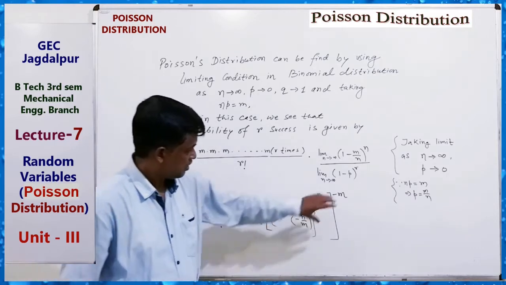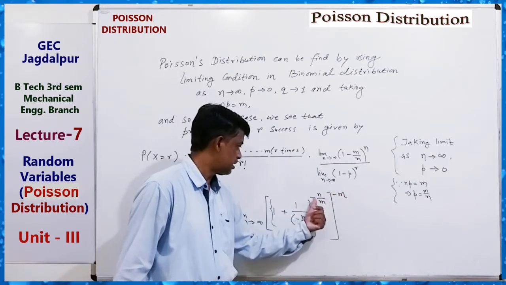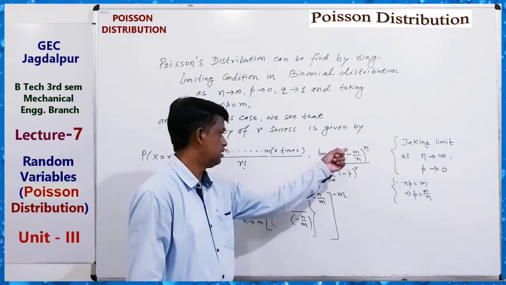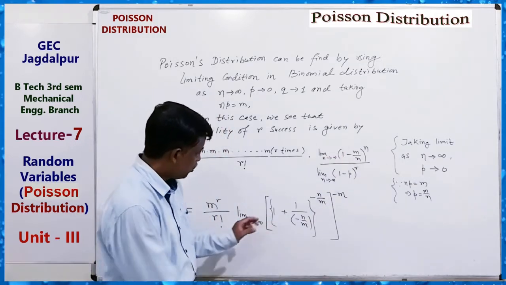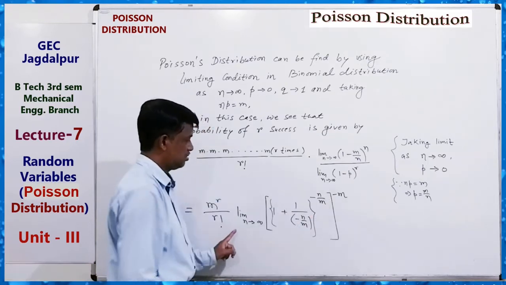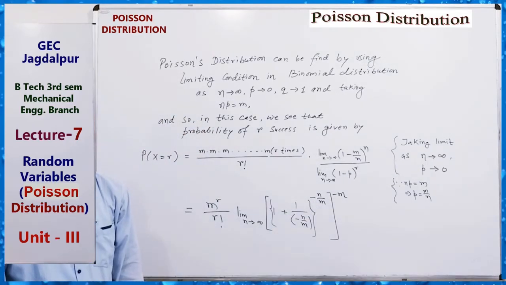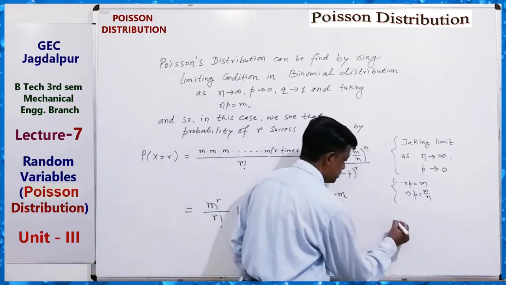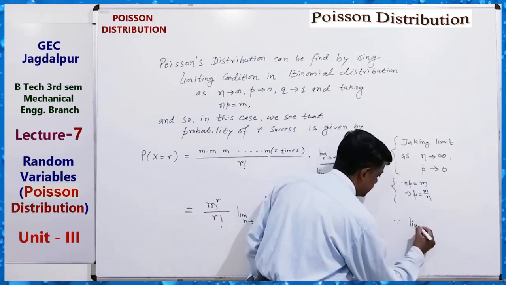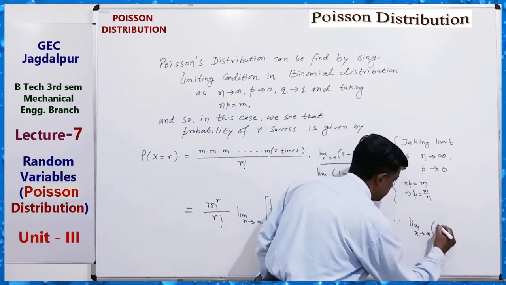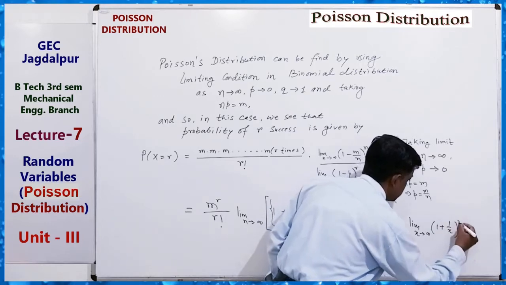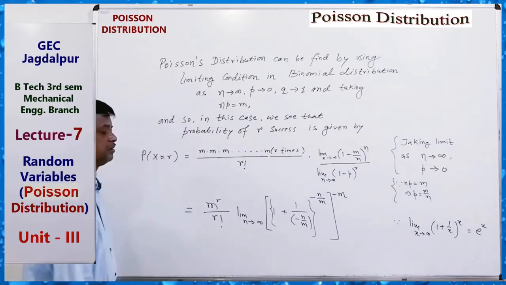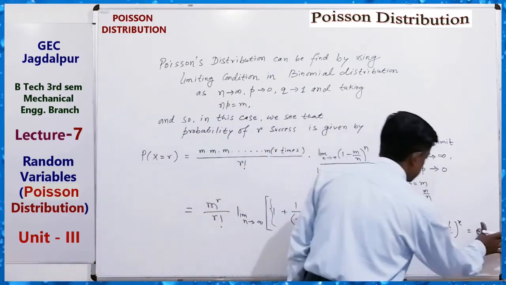Just see, this power into this, minus m, cancels, leaving only power n, and this can be written like this. So 1 plus 1 by x to the power x as x tends to infinity. We know that the limit as x tends to infinity of (1 + 1/x)^x equals e, sorry.